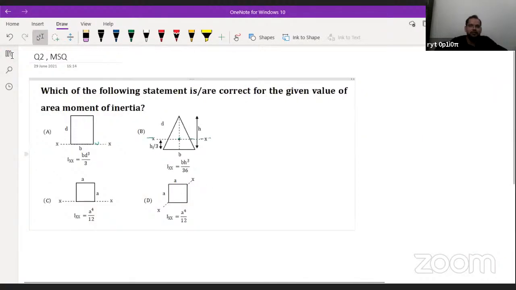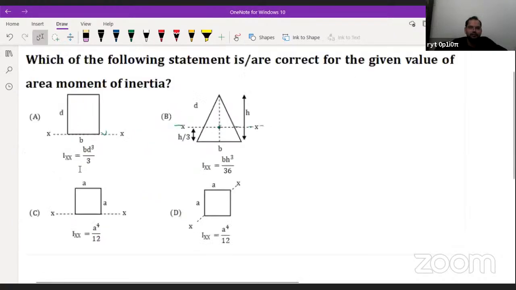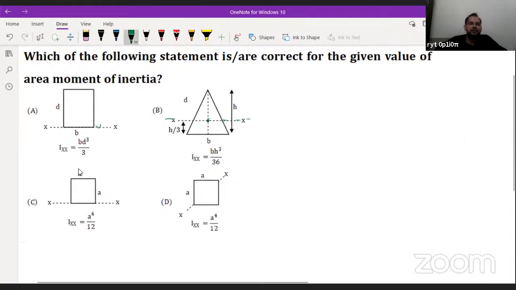In this question, let me enlarge the screen. Okay, so which statement is correct for the given value of area moment of inertia? Four options are given, corresponding to the axis denoted in the diagram. About that axis, in which option is the value of area moment of inertia correct? Definitely we know this topic very well.